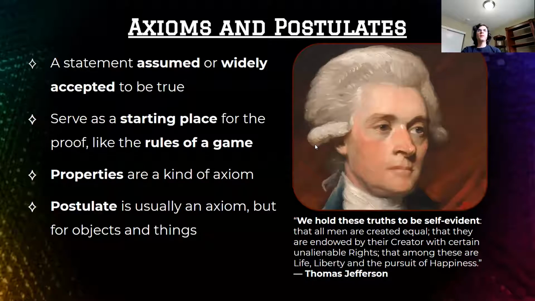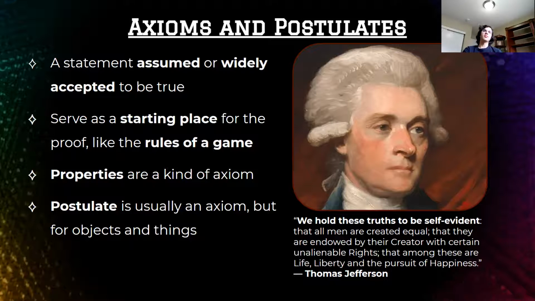So these things that we assume to be true are what we call axioms and postulates in math. On the right, you can see Thomas Jefferson, American philosopher, saying we hold these truths to be self-evident, right? Discussing at the beginning of the Declaration of Independence the things that they assume to be true. That all men are created equal, they're endowed by the Creator with unalienable rights, and that among those rights are life, liberty, and the pursuit of happiness.